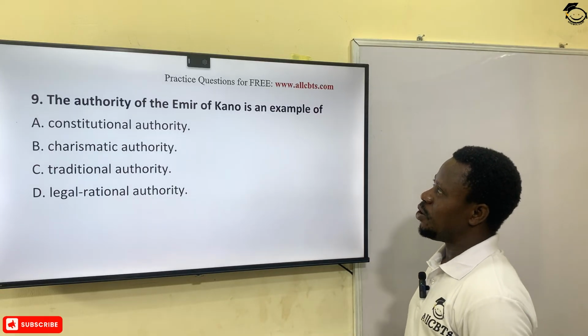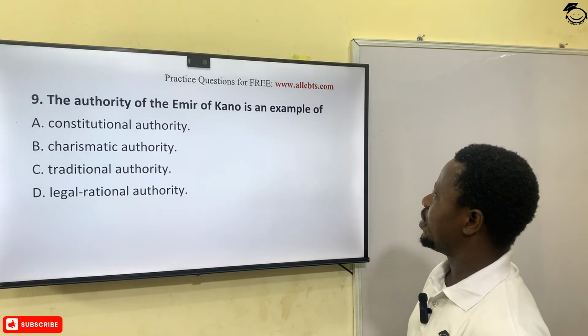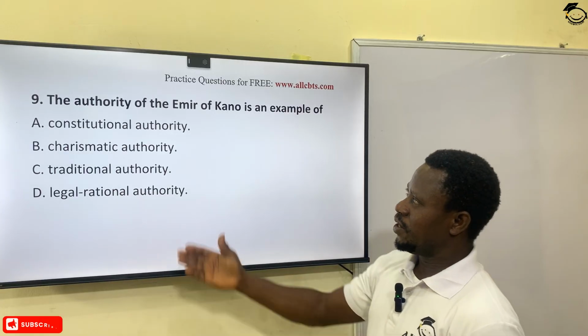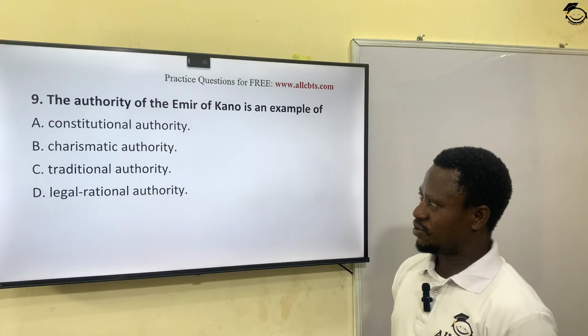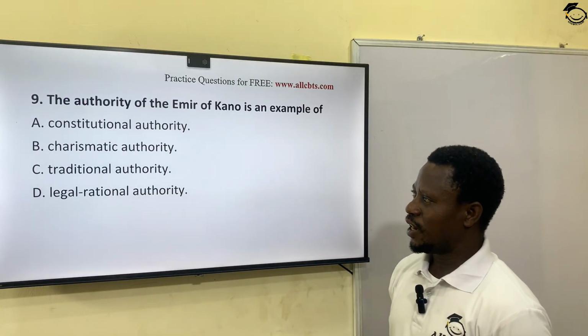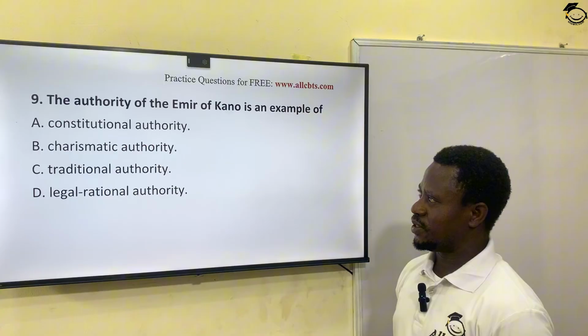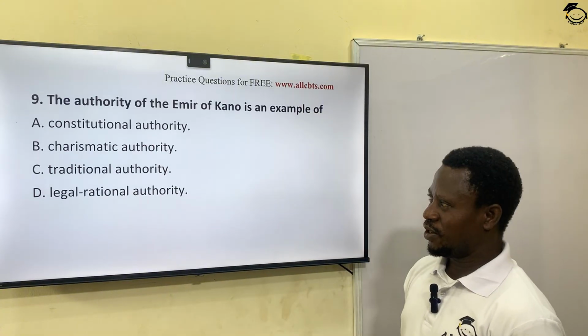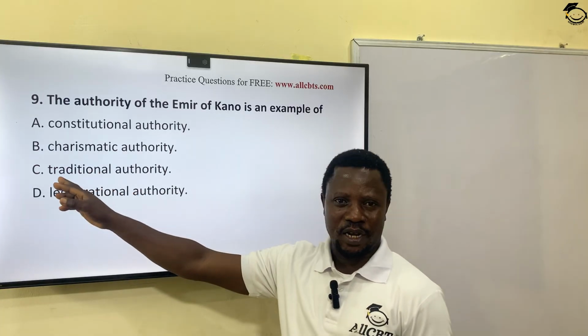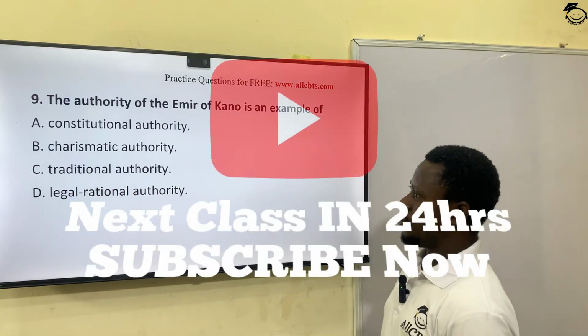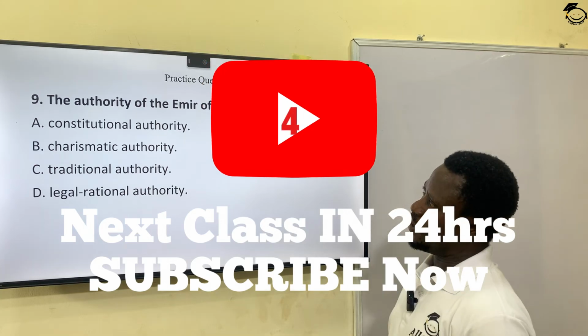The authority of the Emir of Kano is an example of A, constitutional authority, B, charismatic authority, C, traditional authority, D, legal rational authority. You know, we have many types of authority, okay? But the one that the Emir of Kano is using here is traditional authority. Option C is the correct answer.